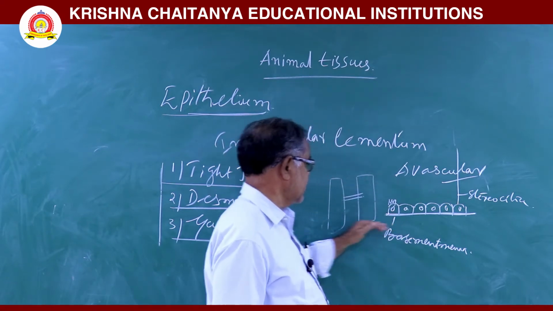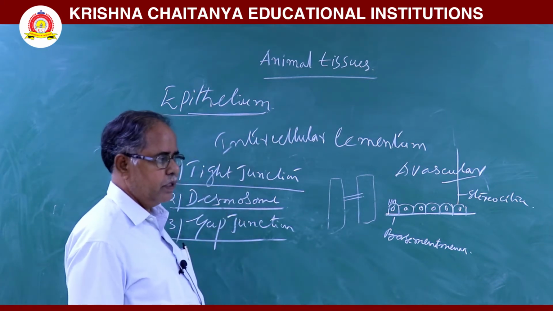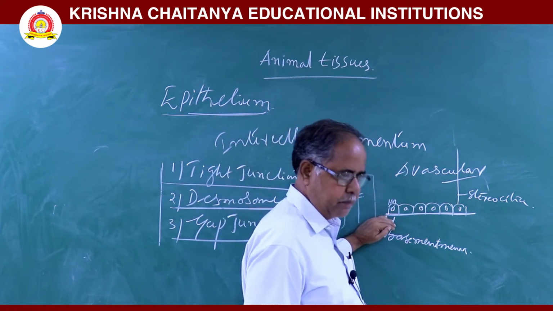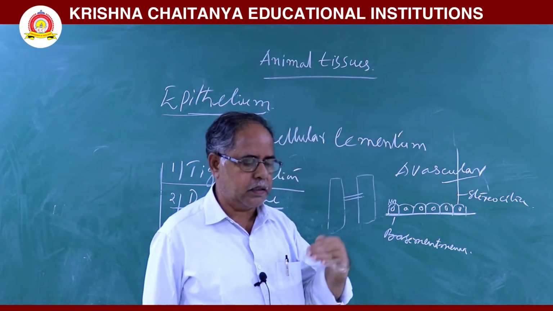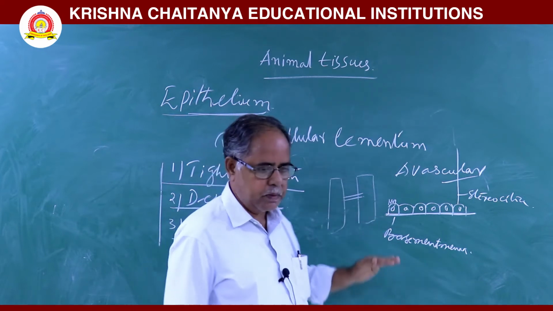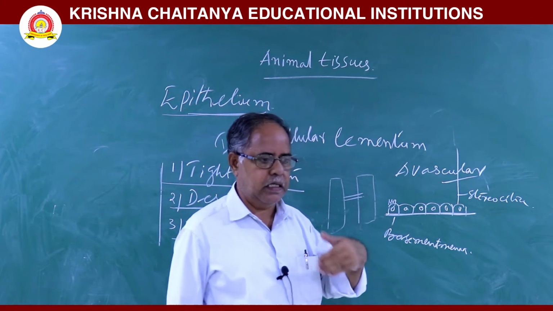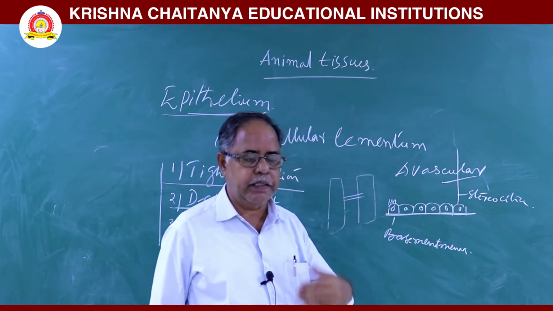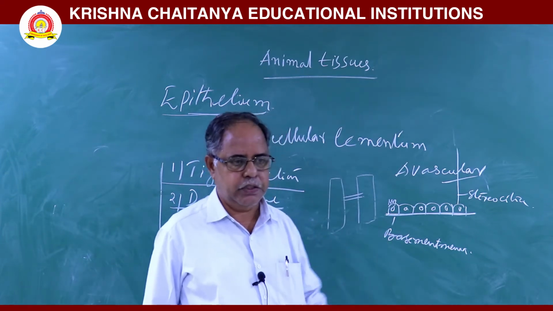So, this is about the introduction to epithelium. Epithelial cells rest on the basement membrane. This basement membrane forms partly from the epithelial cells, partly from connecting tissue. It has two lamellae: the basal lamellae, in close contact with the epithelial cells, and the reticular lamellae, in close contact with the underlying connecting tissue.